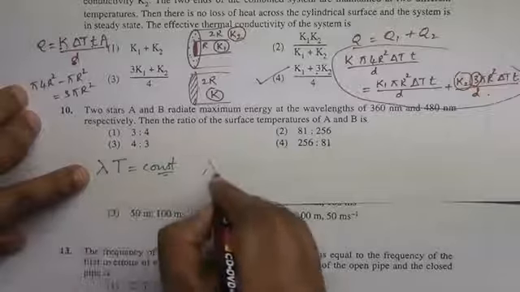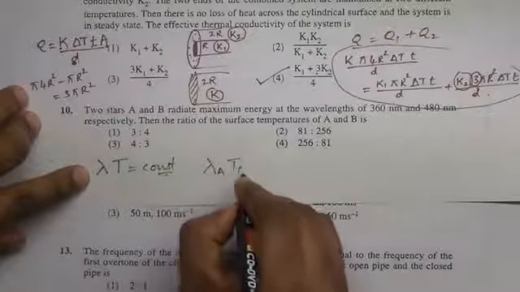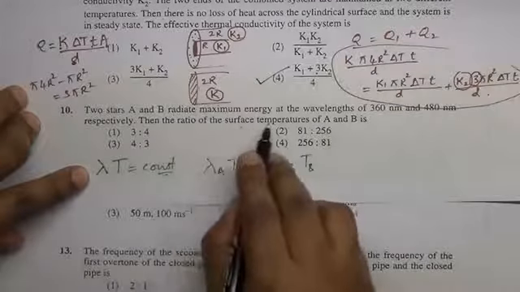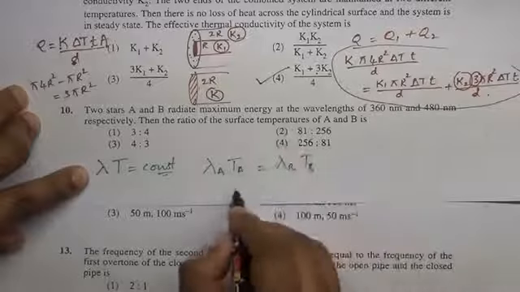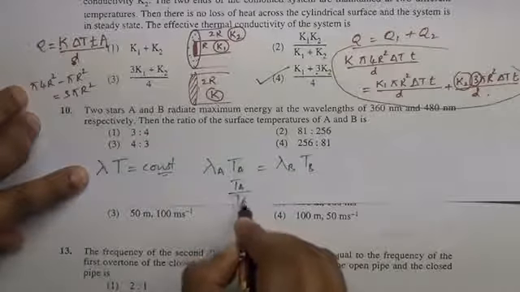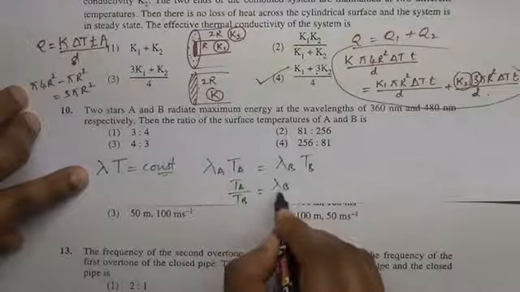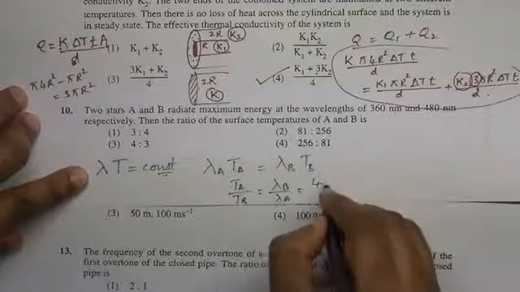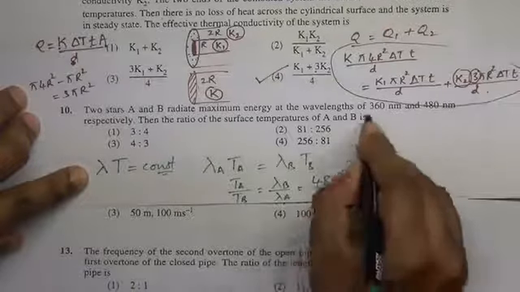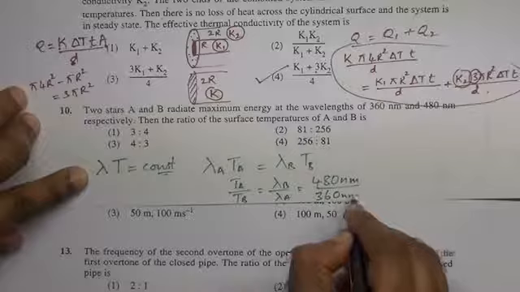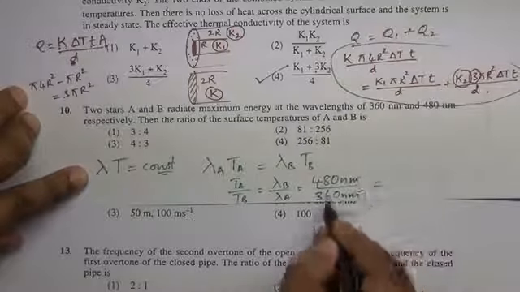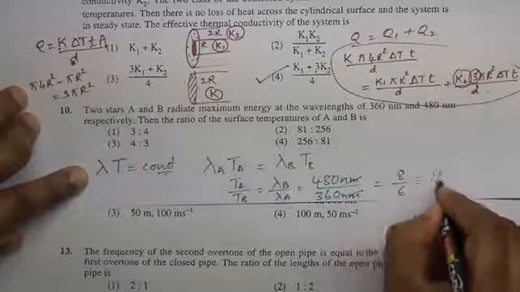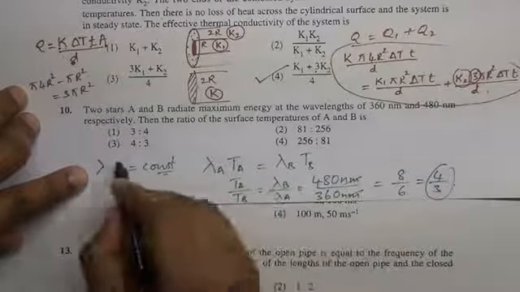This means lambda A into surface temperature A equals lambda B into surface temperature B. So TA by TB equals lambda B by lambda A, which is 480 nanometer divided by 360 nanometer. Nano gets cancelled, 0 gets cancelled, 48 by 36. It is 4 by 3.